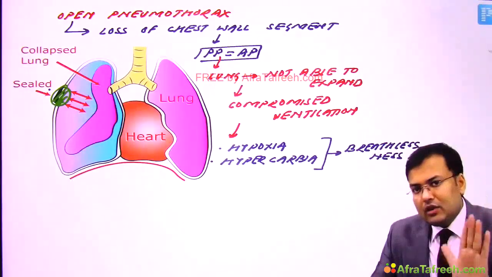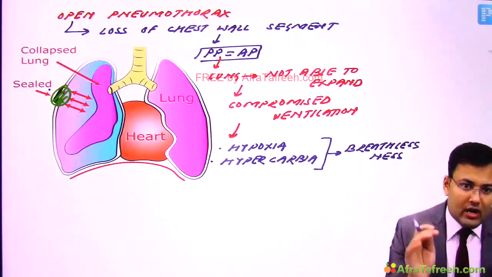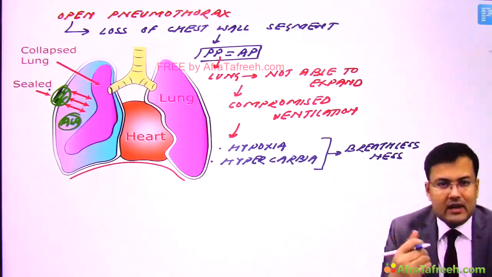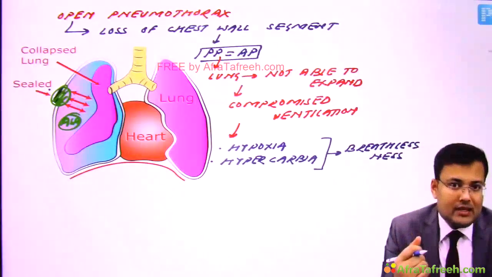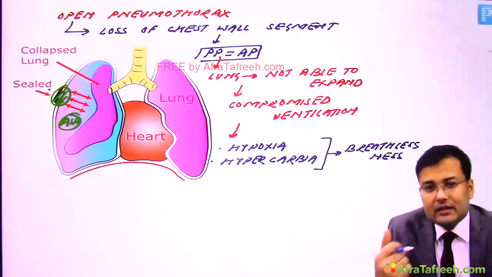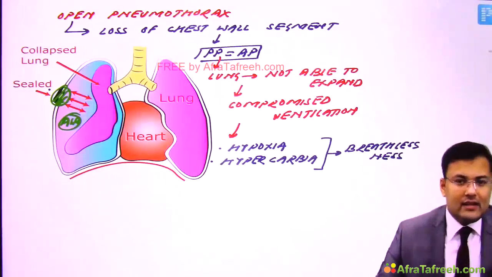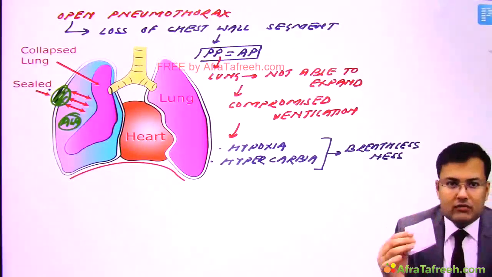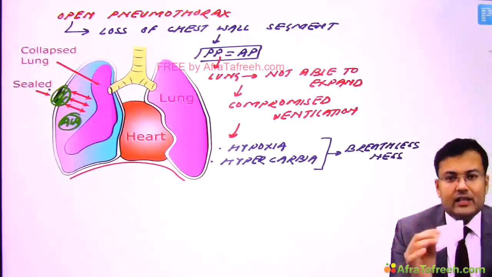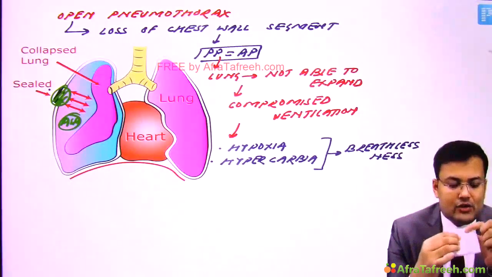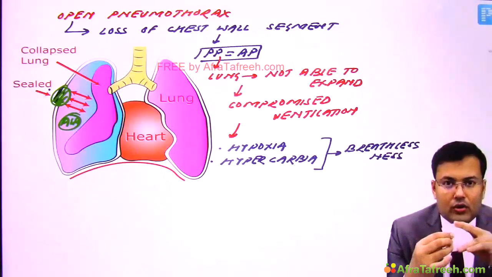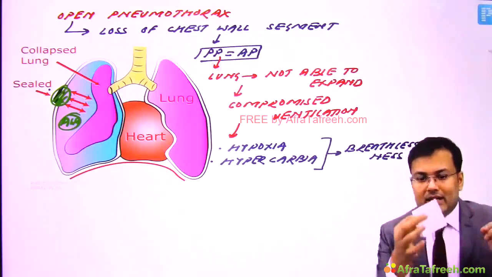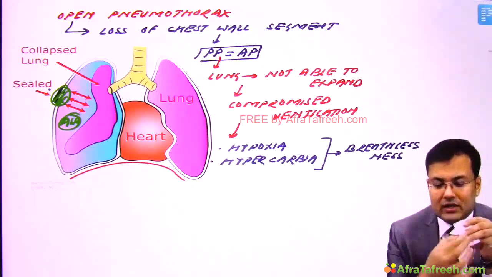If you simply occlude the defect, the air which is already inside the thorax has compressed the lung, and because of that the lung is in a collapsed state, and there is further compromise in ventilation. So rather than simply occluding the defect, we have to cover the wound with an occlusive dressing, and this dressing should be closed over 3 sides and 1 side should be open.